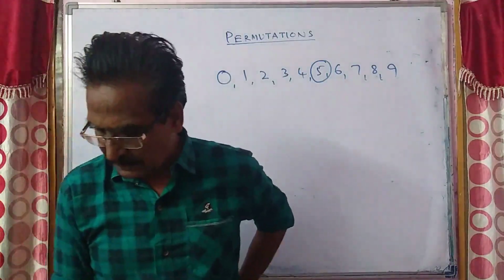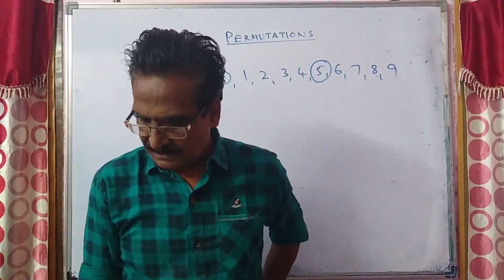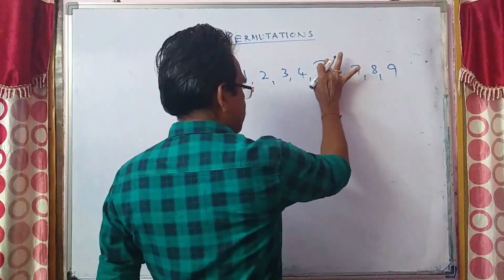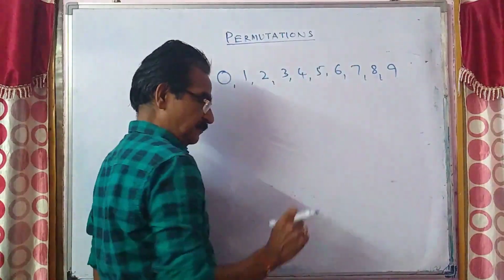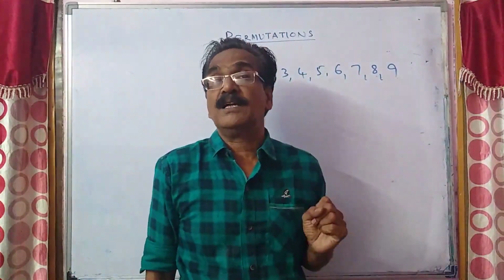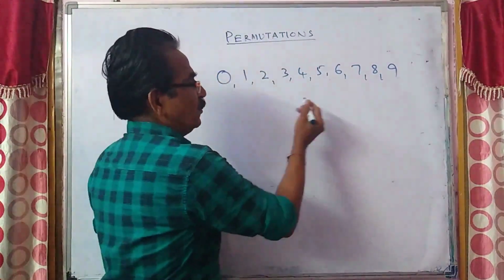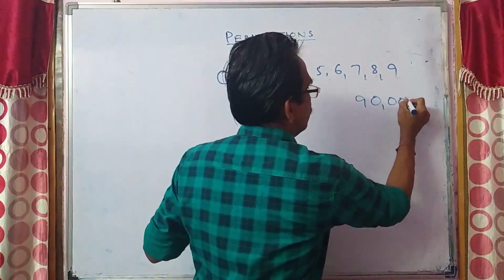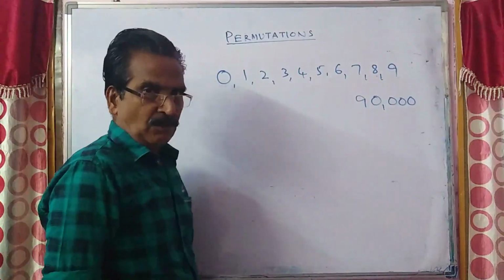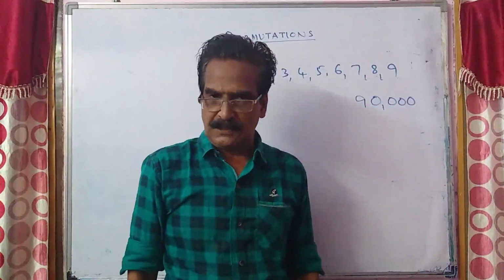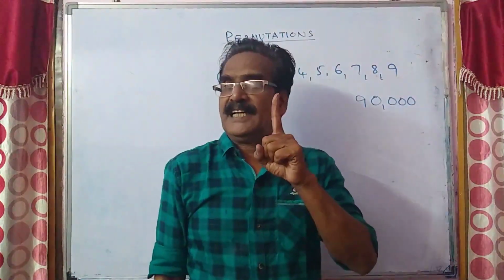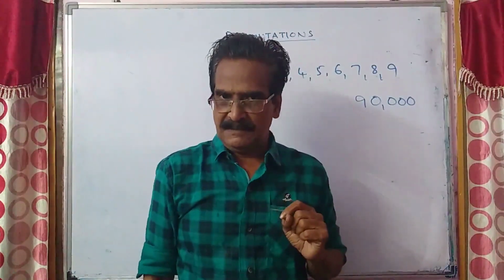How many 5-digit numbers are there with at least one odd digit? So total 5-digit numbers are 90,000. We want the 5-digit numbers with at least one odd digit.